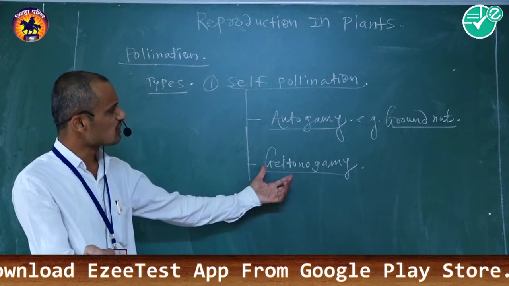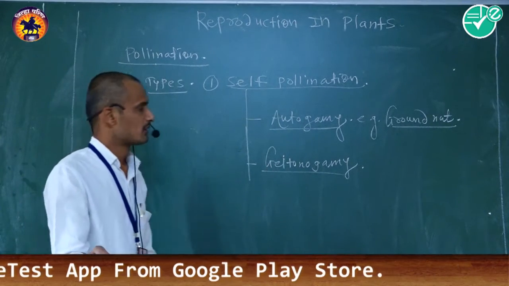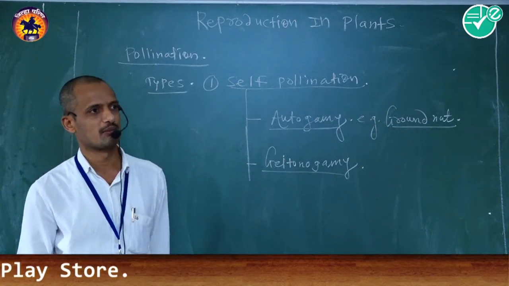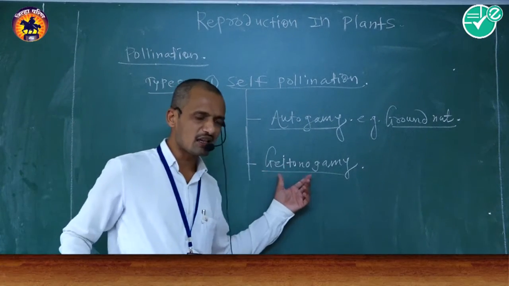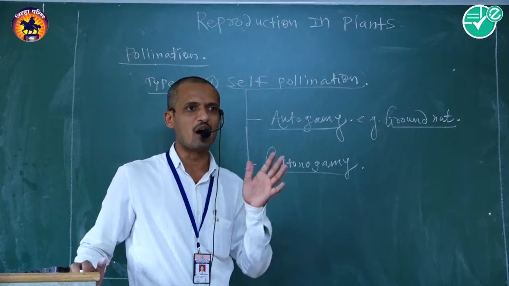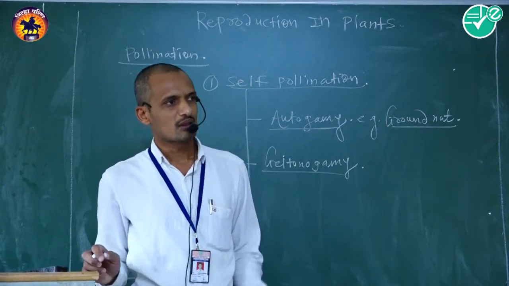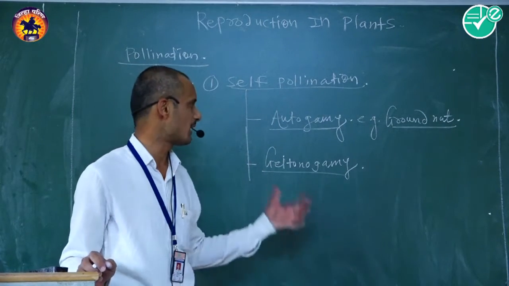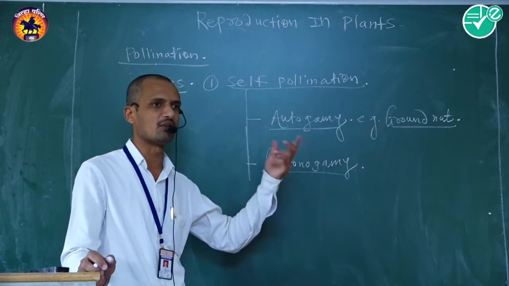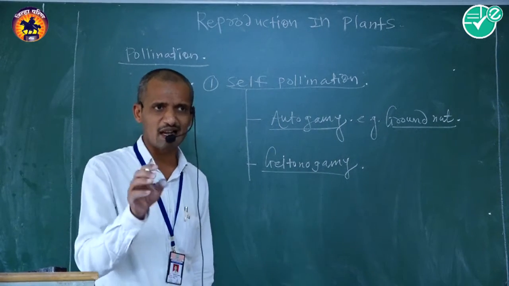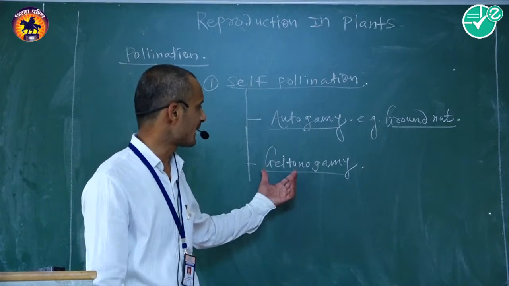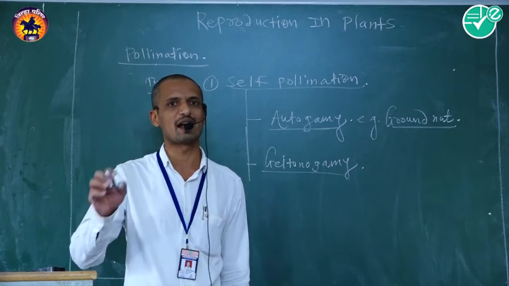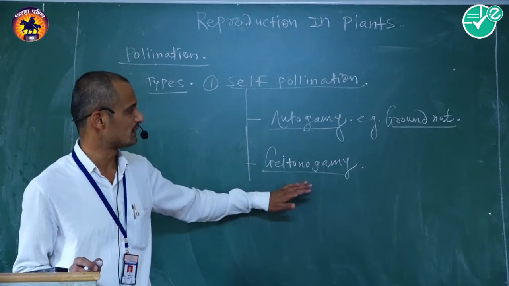Second one is geitonogamy. Geitonogamy means transfer of pollen grains from anther to the respective stigma of two different flowers located on a single plant body, that is called geitonogamy, and the pollination is known as geitonogamous pollination.